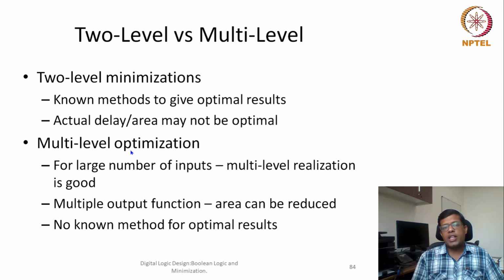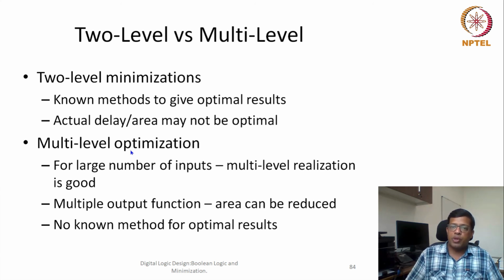The reason is that even the 2-level optimization problem is computationally hard. It is non-polynomial in nature, although known methods exist for optimal results. In multiple level optimization, there is no known method for giving optimal results. So because there is no known method, keeping multiple level optimization as a goal is not usually done. Multiple level optimization is done as a side effect.